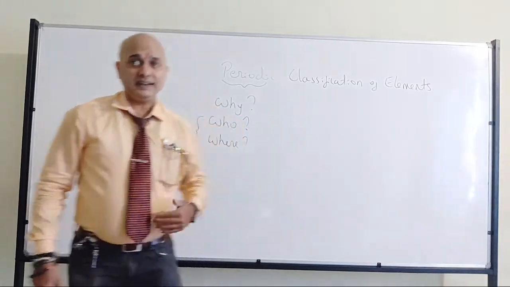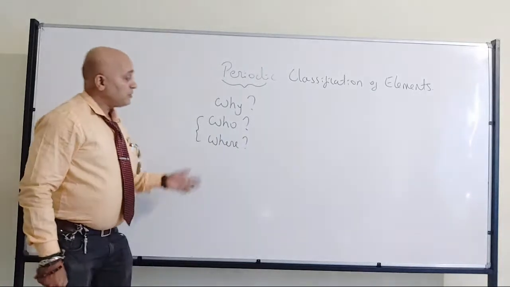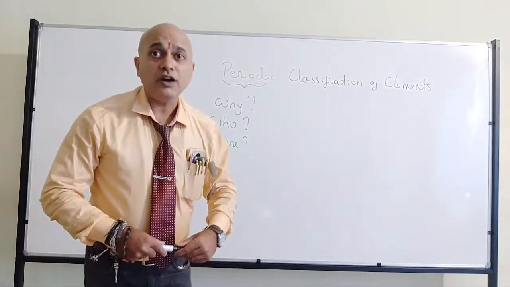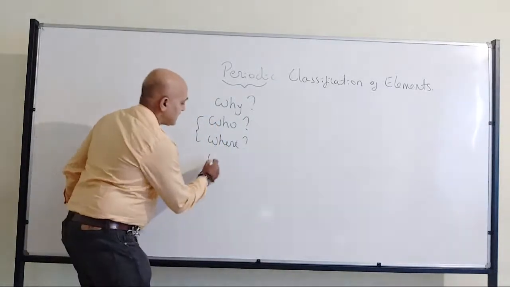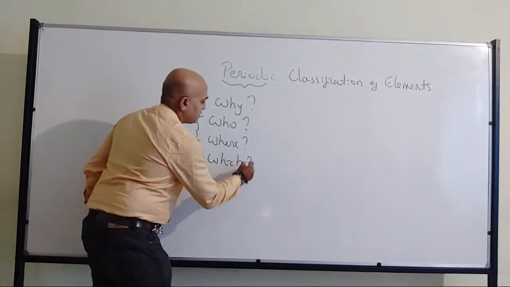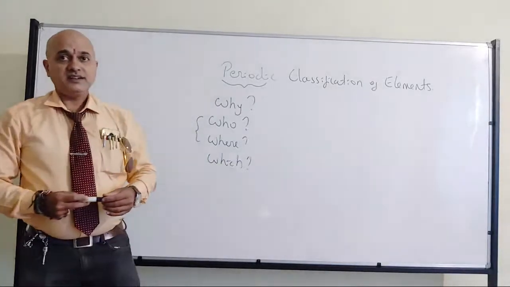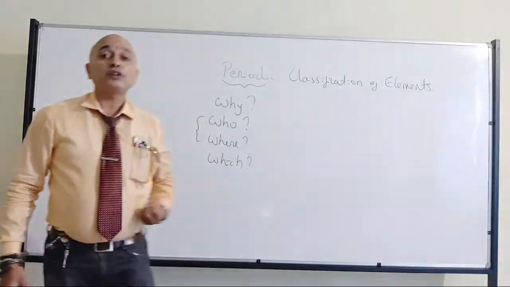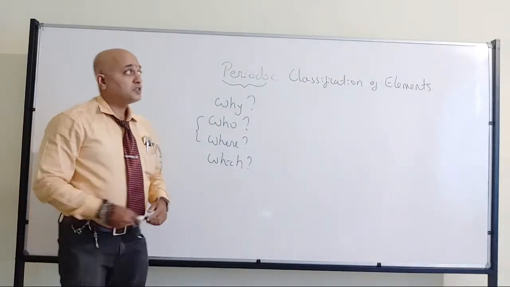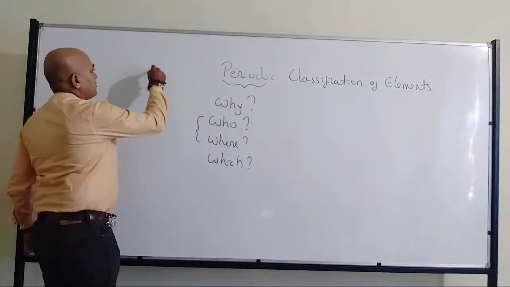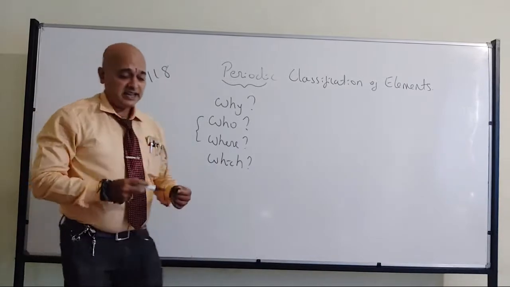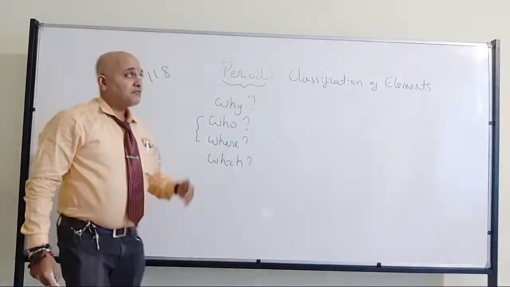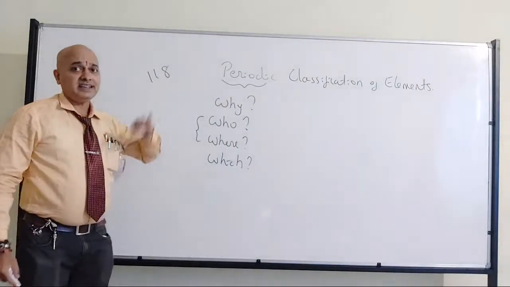Now, which era, or which year, has it been developed? That will be the question. We are in 2020. Now we know that there are almost 118 elements in 2020. At present we know that we have almost 118 elements.